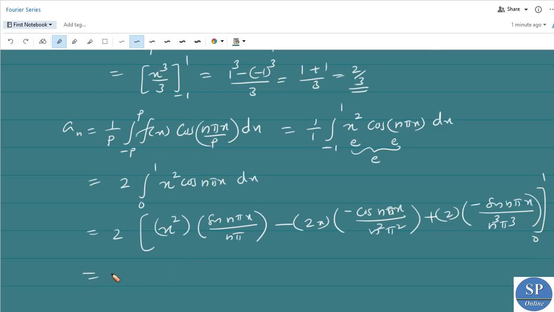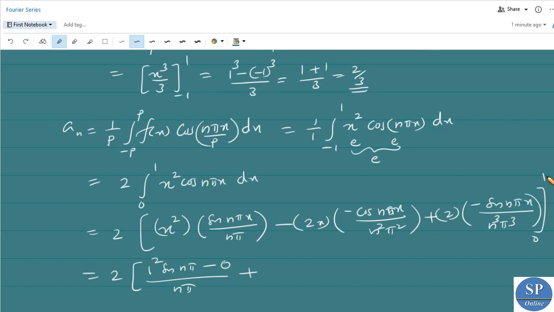So this is equal to 2 into, applying the limits, we have 1 square sin n pi minus, when x equals 0 we have 0 divided by n pi, and here we have negative into negative, that is plus 2x cos n pi x divided by n square pi square.